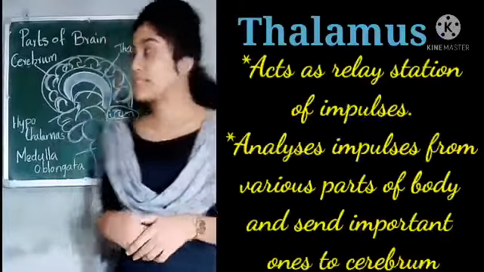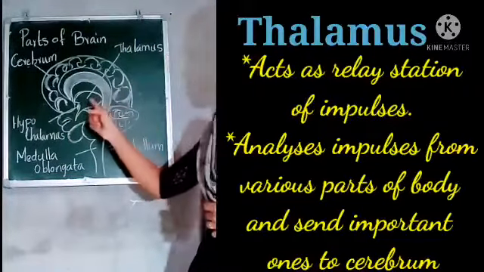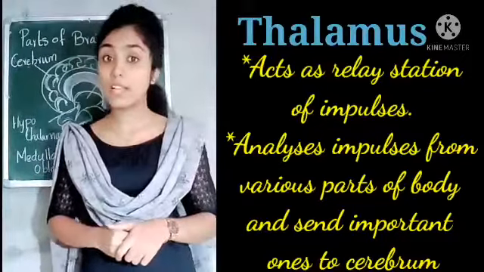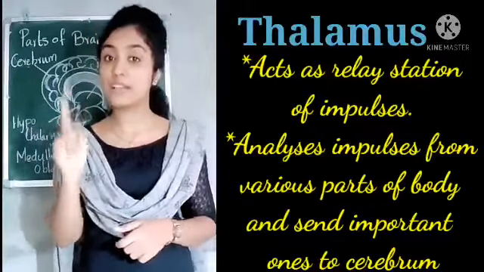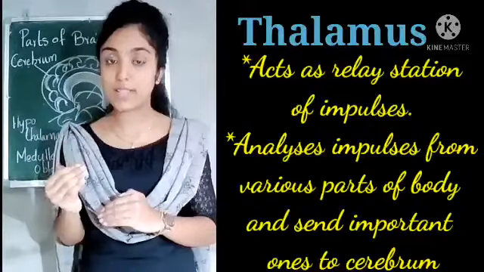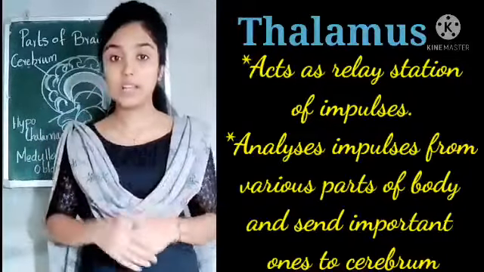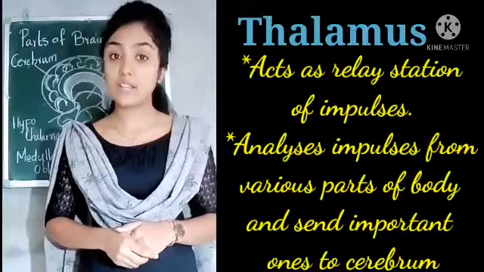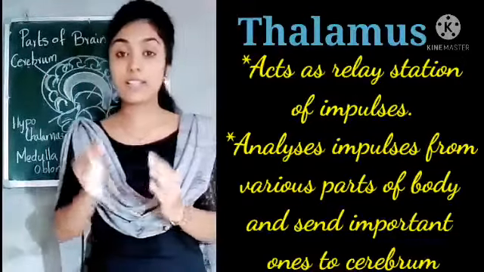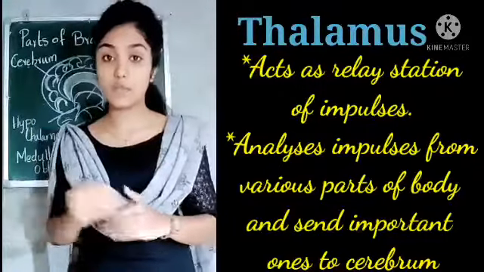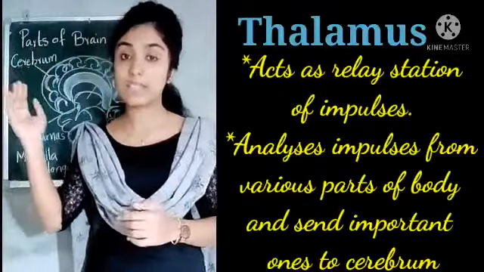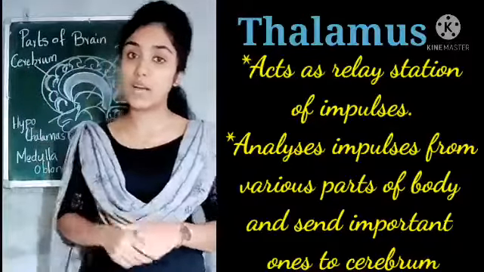Then the next part is the thalamus. This portion is termed the thalamus. What is the function of the thalamus? The thalamus has two functions. The first is that it acts as a relay station of impulses to and from the cerebrum. The second function is that the thalamus analyzes the impulses from various parts of the body and sends the important ones to the cerebrum. These are the two important functions of the thalamus.